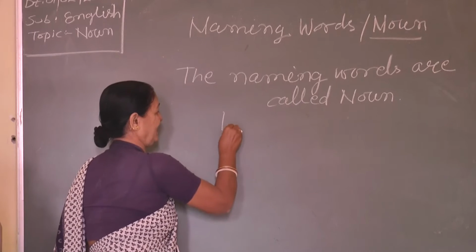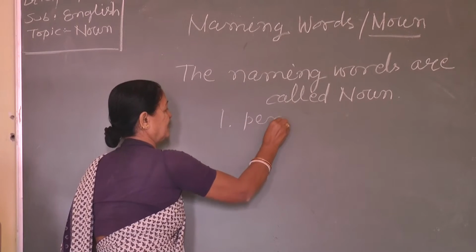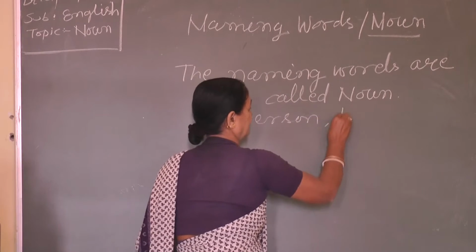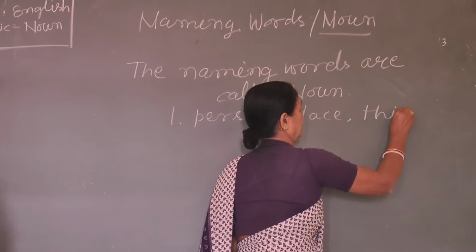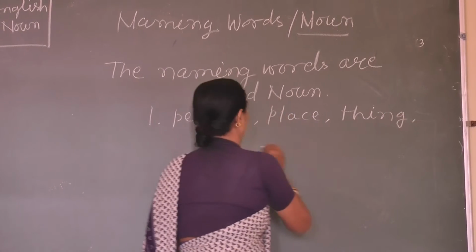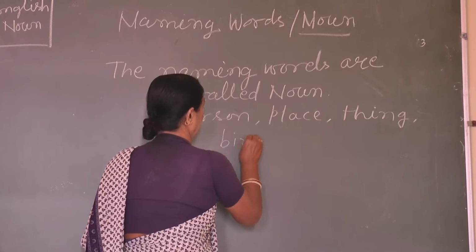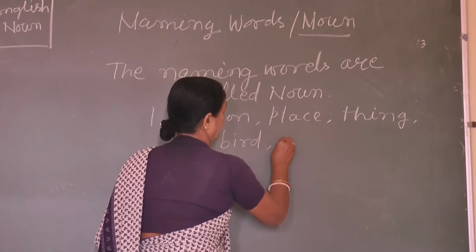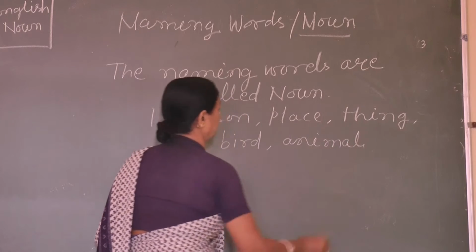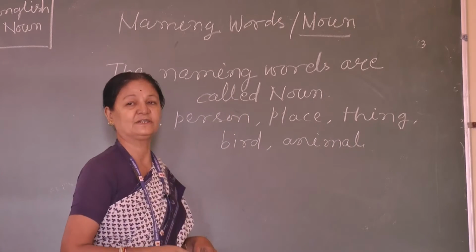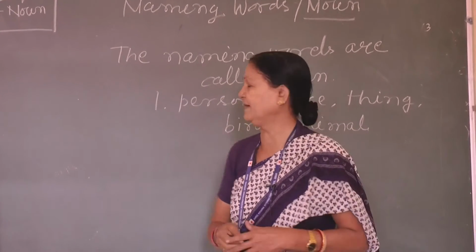They may be the name of persons, place, thing, bird or animal. Whatever we see around us, that is the name.